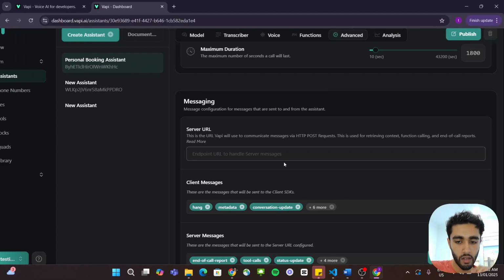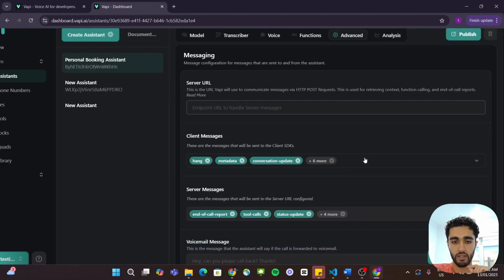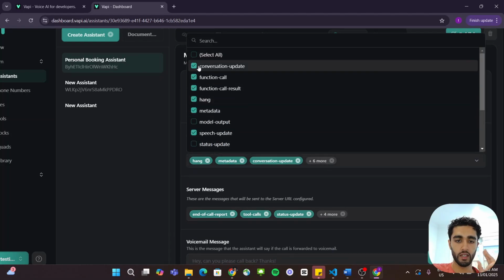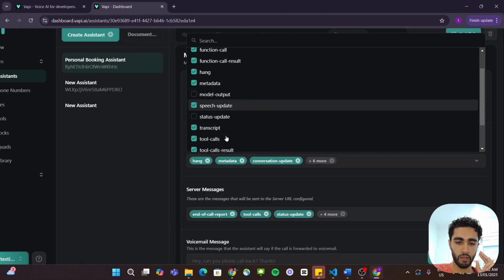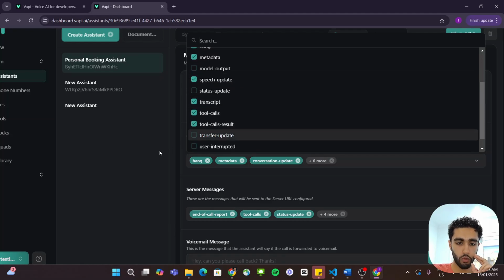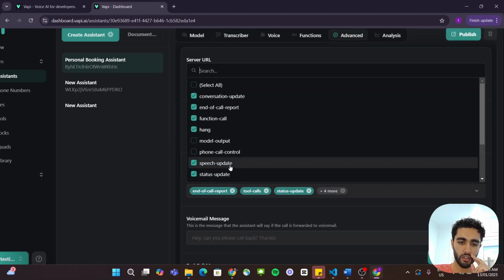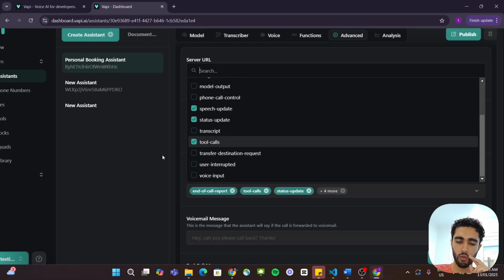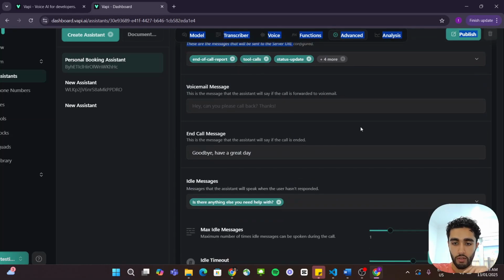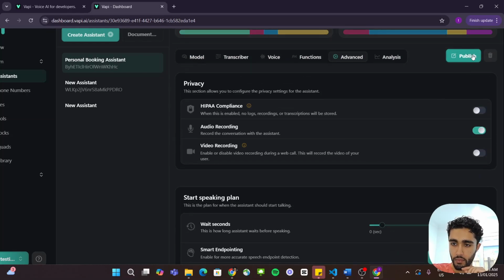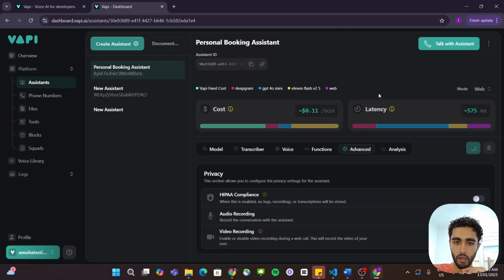Doesn't really matter. But basically the information that we're trying to send across from this URL is conversation update, function call result, hang, metadata, speech update, transcript, tool call result. And then for the server messages, we have conversation update, end of call report, function call, hang, speech update, status update, and then tool calls. That is what I found works, and I'm going to publish. And cool, I think we are good to go.